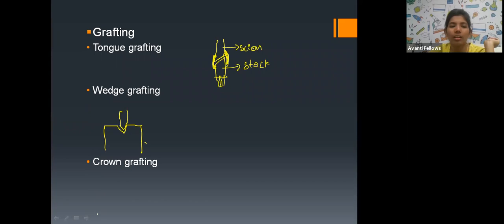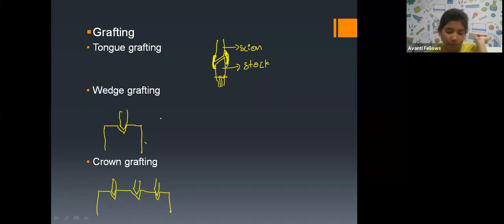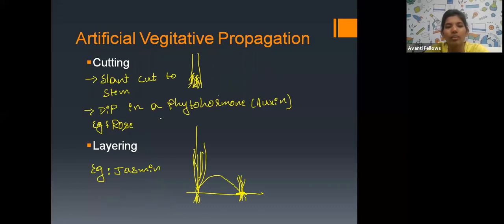Next is crown grafting. Crown grafting means having more wedge cuts like this, right? And each wedge cut takes its own plant. Okay, this is crown grafting. And remember, I'll tell you the remaining things. So now, is that clear?